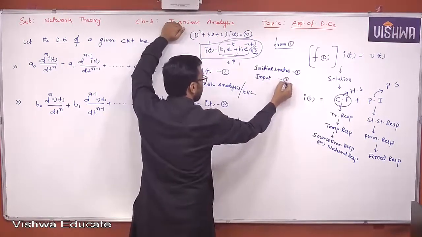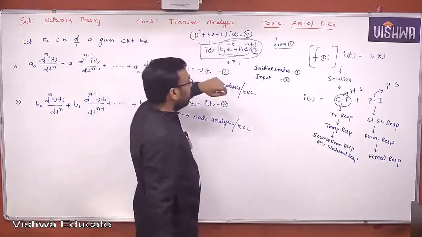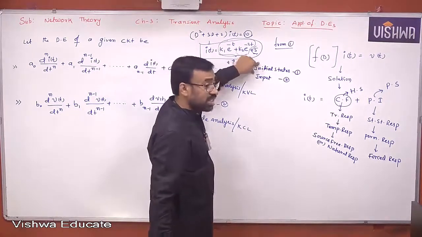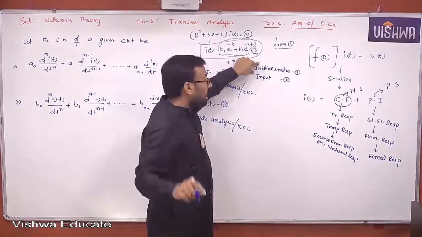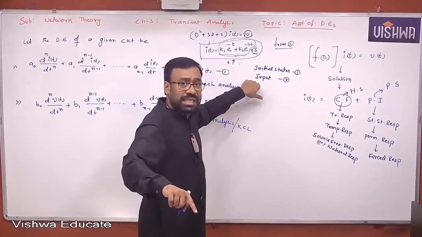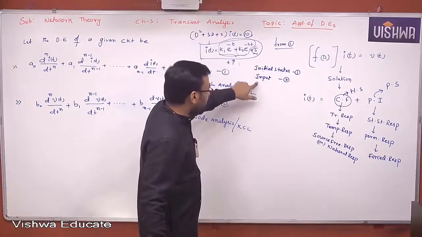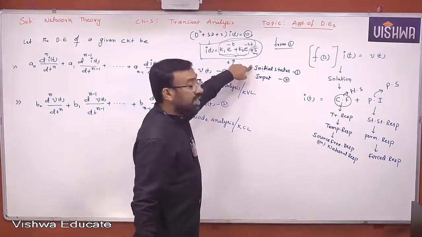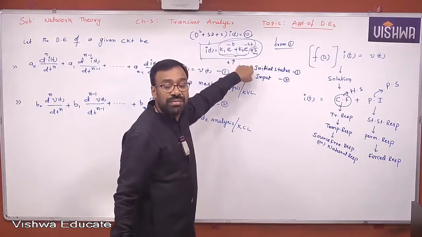Now I would like to find the response due to the initial states. What shall I do now? I have to suppress the other input. I have to make this input 0. Yes or no, all of you? If I want to find the response due to the initial states, I have to make the input 0. Yes or no, all of you, okay?